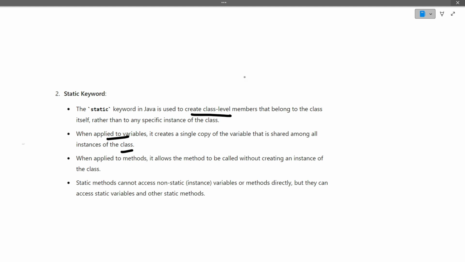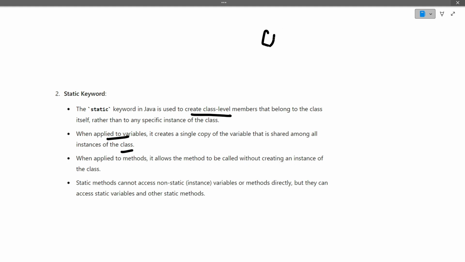So if we have a class A and inside that we have a static variable, then all the objects will share the value of that static variable. It does not belong to a particular object, static variables or methods belong to the class. Static can be used with variables and also with methods. Static methods allow the method to be called without creating an instance of the class.